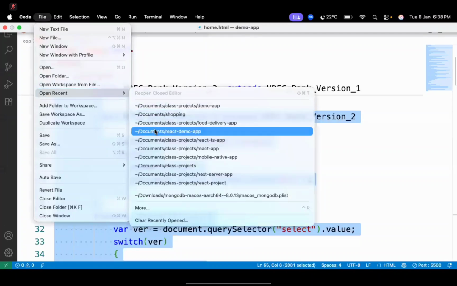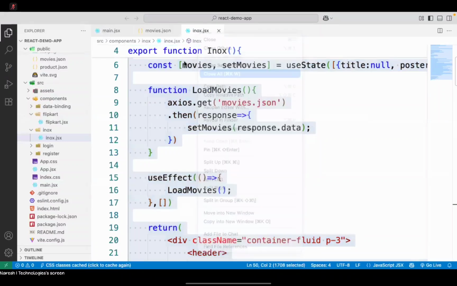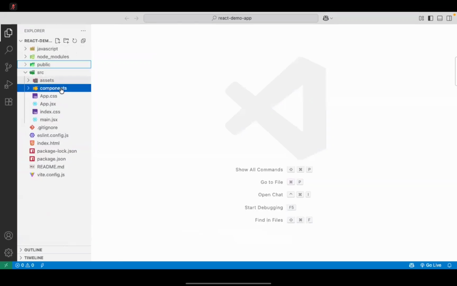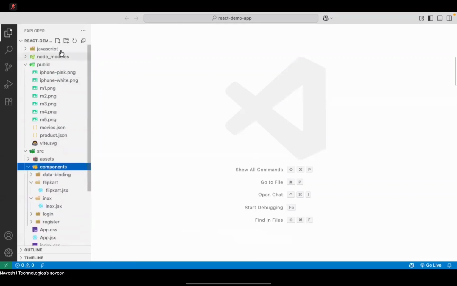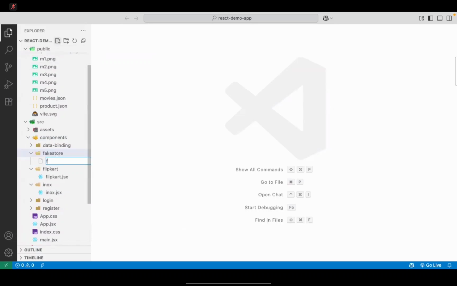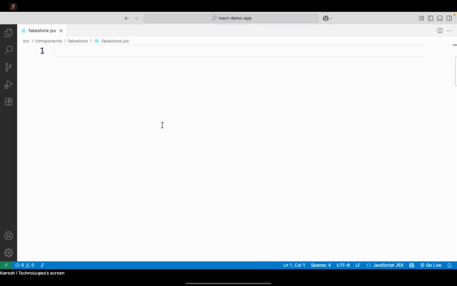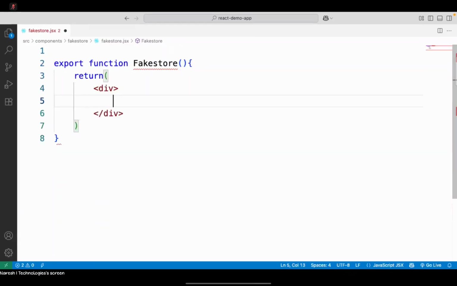So this is our application, and here I will create a new component. In the components folder I will give the name fake store. Fake store is the name. Let's add a file, fakestore.jsx. Let's create an export function, FakeStore, and it will return a simple container.